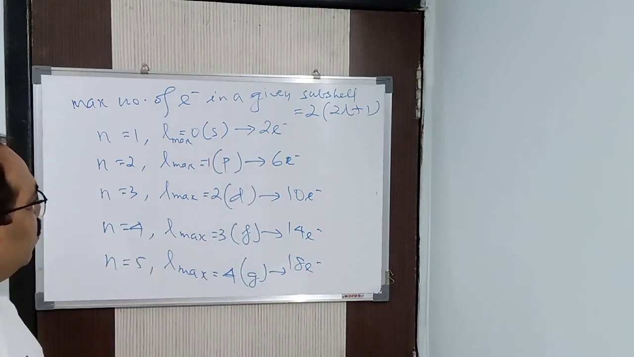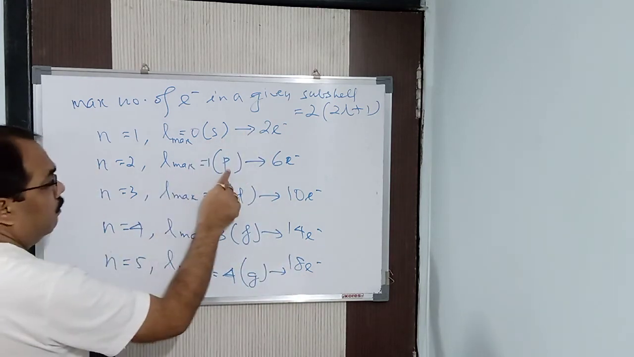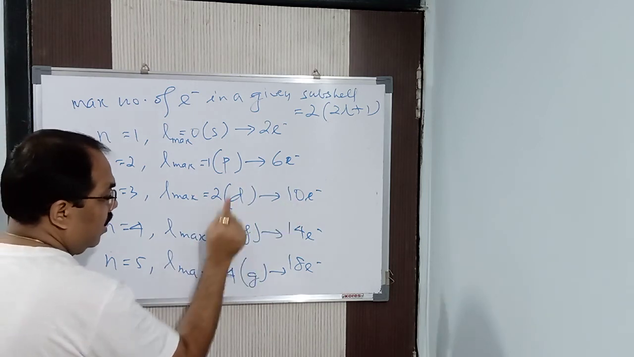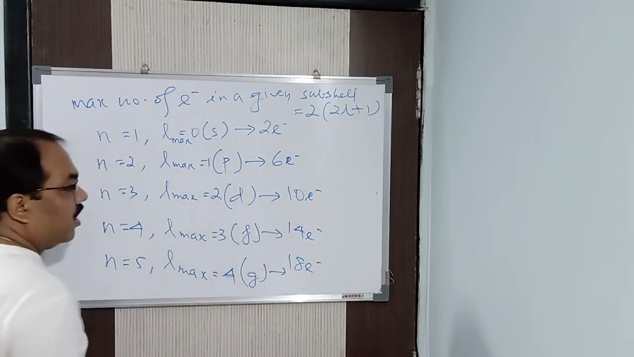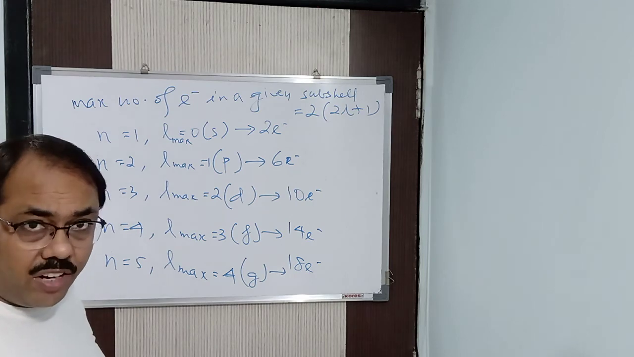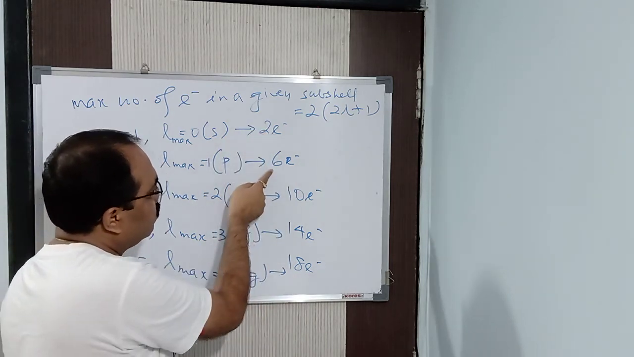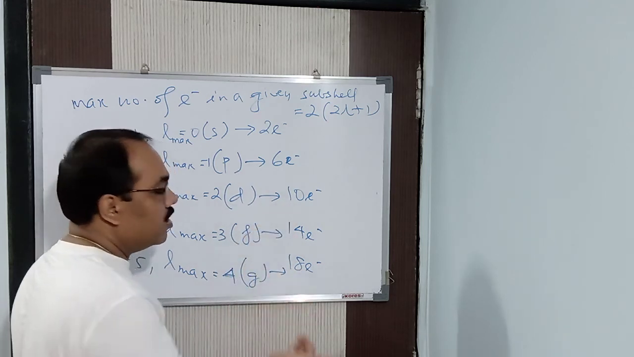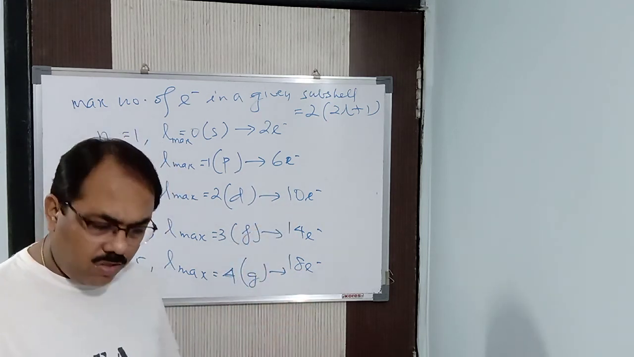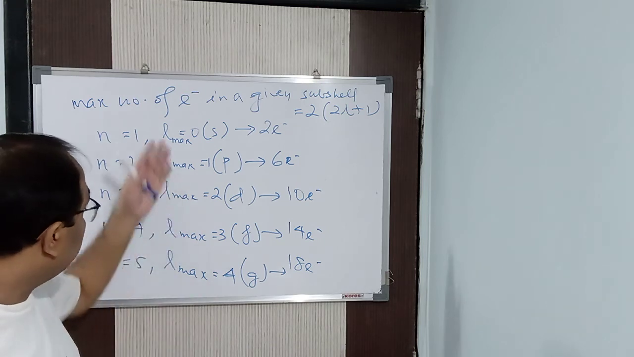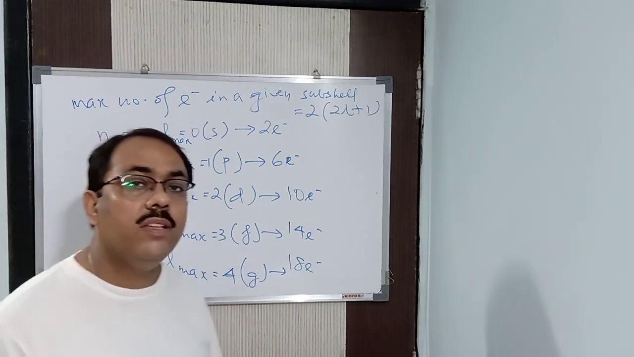So the maximum number of electrons in the S subshell is 2, in the P subshell is 6, in the D subshell is 10, in the F subshell is 14, in the G subshell is 18. I told you a very easy trick to remember: 4 difference. So 2 plus 4 is 6, 6 plus 4 is 10, 10 plus 4 is 14, 14 plus 4 is 18. In this way, you can make the trick yourself. Understood? So in this way, we came to know the number of electrons in a given subshell.